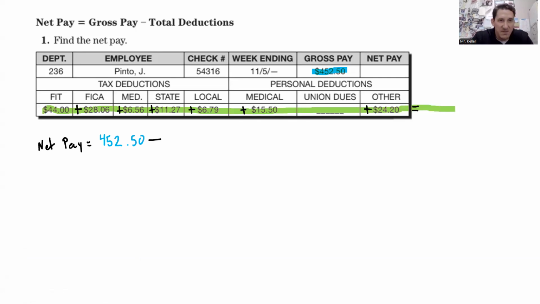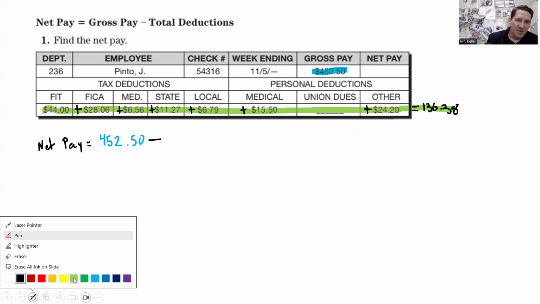So it's going to be 44 plus 28.06 plus 6.56 plus 11.27 plus 6.79 plus 15.50 plus 24.20. That all comes out to 136.38. So I'm going to subtract that value from the gross pay.